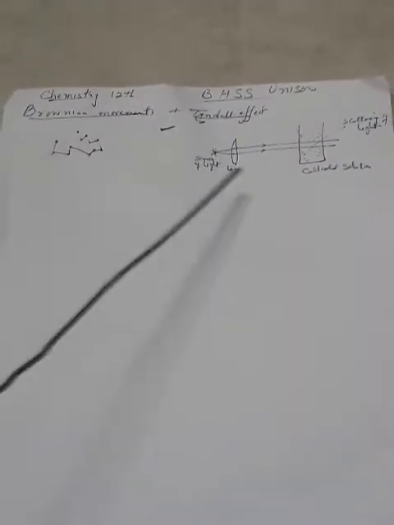As far as the Tyndall effect is concerned, it was observed by John Tyndall that when a beam of light is passed through a colloidal sol placed in a beaker in a dark room, the path of the beam becomes illuminated with a blue light when observed through a microscope placed at right angles to the path of the beam.